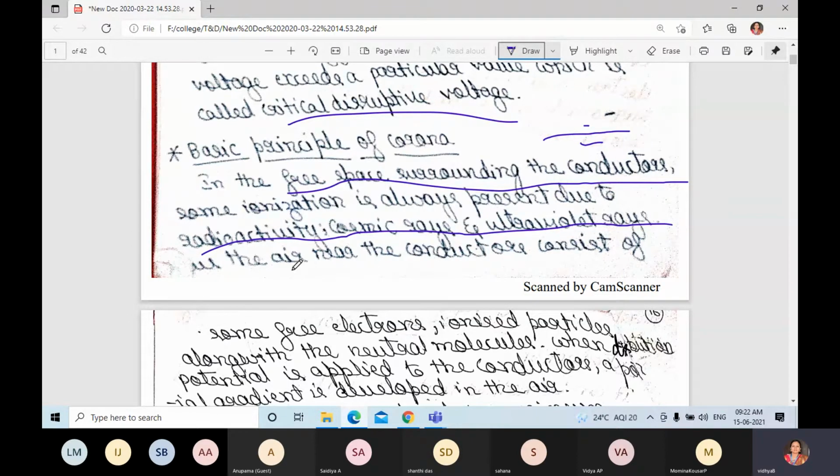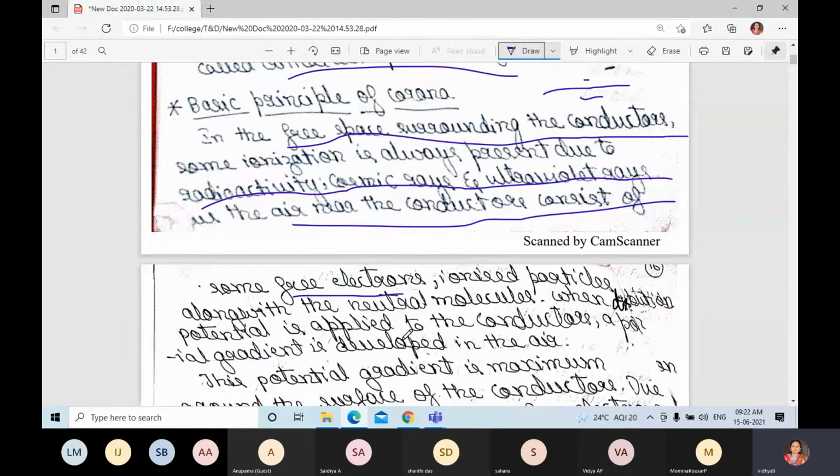The air near the conductors consists of some free electrons, ionized particles along with neutral molecules.